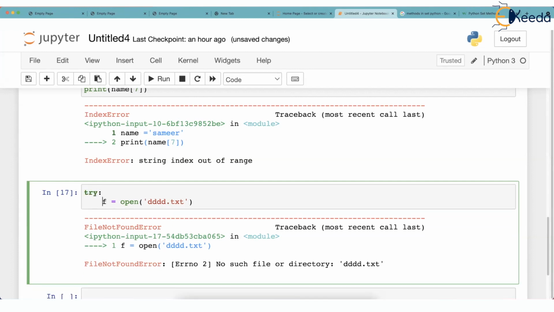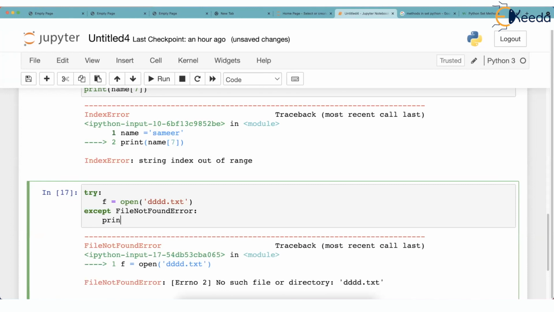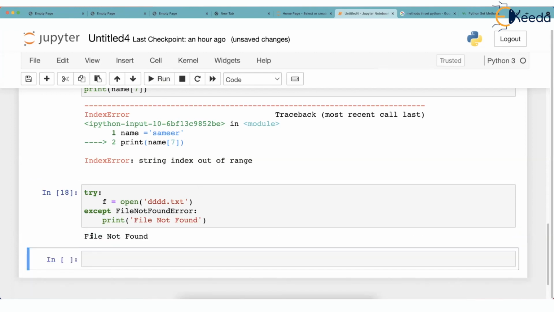And in the try, you try to open the file. That's the point. You try to open the file, but while opening the file, if error occurs, which kind of error? File not found error, correct? Colon. Then you can print file not found. This is how you will accept this particular type of error, and you will print this message. Now if I run this, it is going to print file not found.